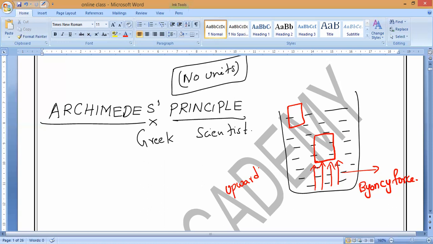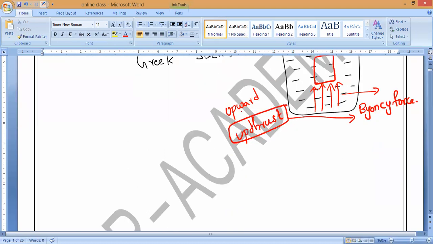I said it already. It is acting in the upward direction. So if it is acting perpendicularly to the surface, what was it called? Thrust. It is called thrust, but it is acting in the upward direction. That is why it is called upthrust. So upthrust is also called what? Buoyant force, buoyancy, or we can say buoyancy force. So all the forces are the same.